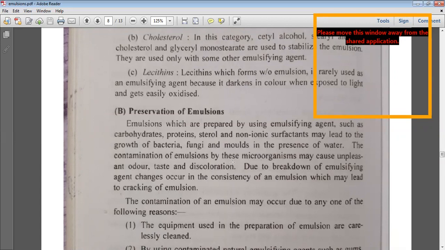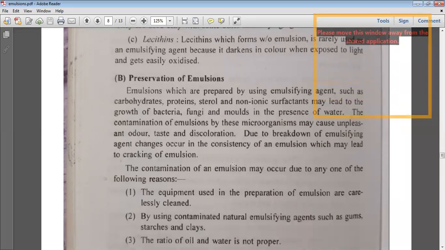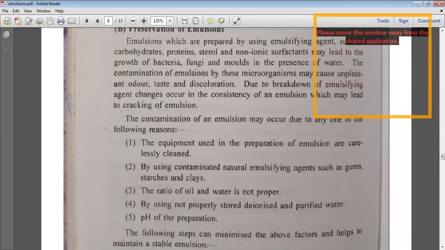Due to the breakdown of the emulsifying agent, changes occur in the consistency of emulsions, which may lead to creaming, cracking, or the separation of the two phases, that is, the oily phase and the aqueous phase. So that is the reason preservation is very important, and contamination of the emulsion should be avoided. Contamination of emulsions may occur due to any one of the following reasons.